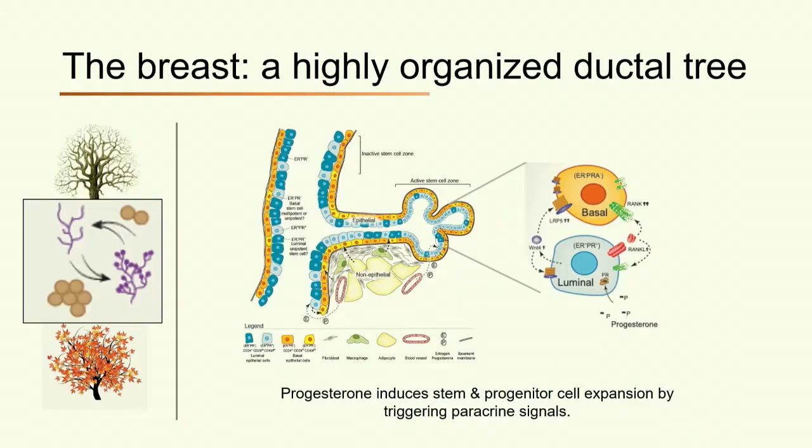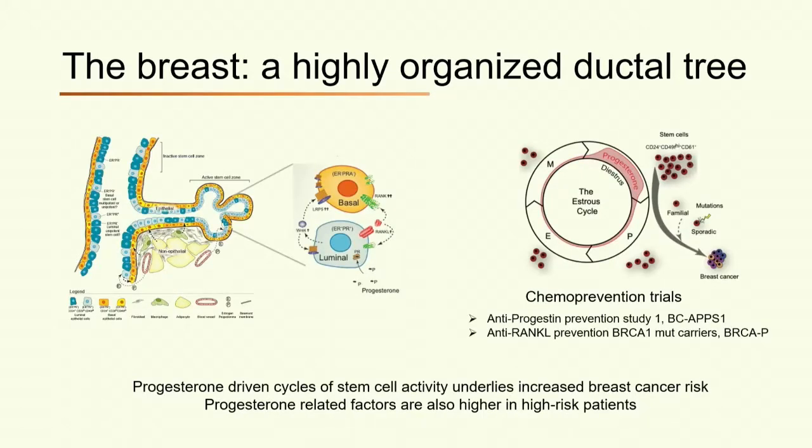We then went on to resolve how progesterone regulates stem cell dynamics by downstream paracrine signals and understood how these are precisely communicated across cell subpopulations. Our work has helped explain how cycles of stem cell activity can underlie breast cancer risk linked to ovarian hormone exposure. We have confirmed that progesterone-induced factors are causal in breast cancer, including in models representing high-risk patient groups.